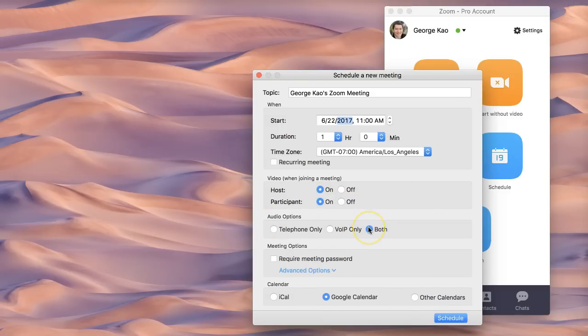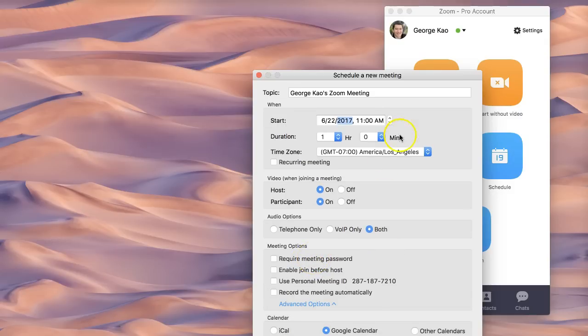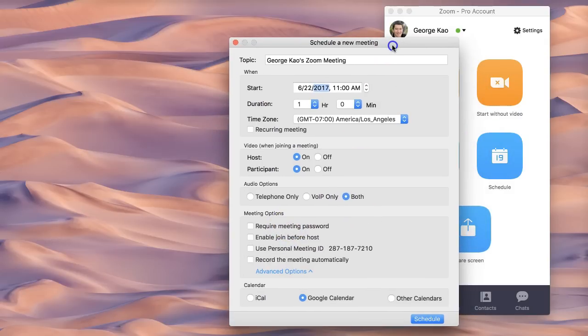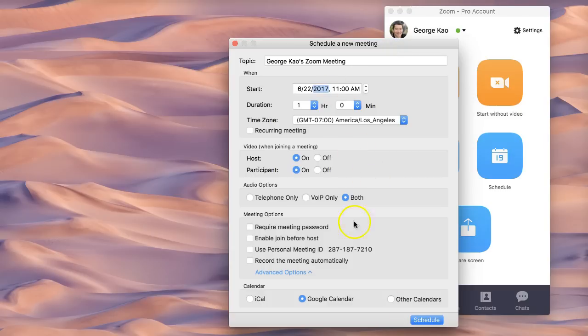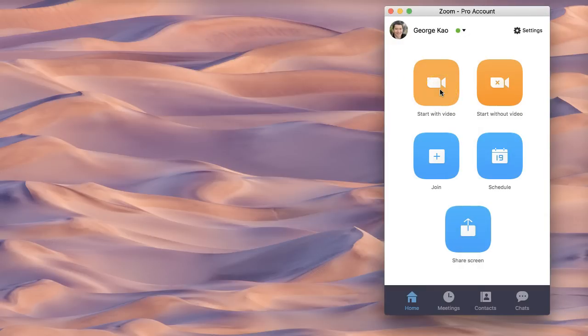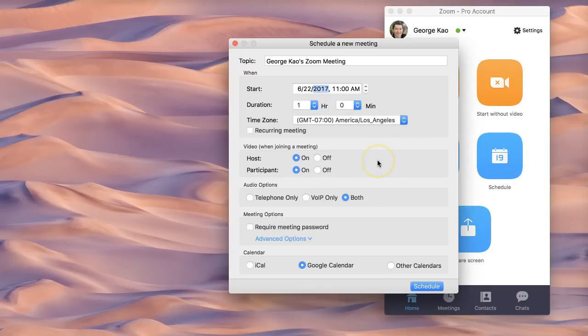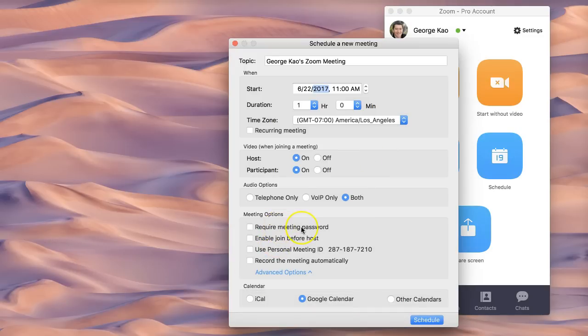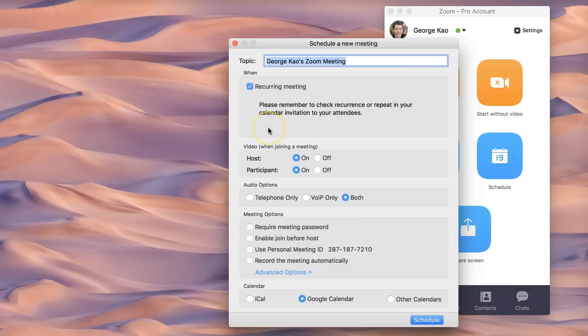Audio options allow people to join both by phone or by computer. That means both is there. And then don't require meeting password. I don't recommend that, because if you have a new meeting that you create with a unique meeting ID by clicking on schedule, nobody has that meeting ID anywhere on the internet except for you and whoever you share it with. So I don't see the reason for having a meeting password unless a particular meeting room that you schedule as a recurring thing has gotten out there and you don't want random people showing up. That's the only reason I think of for a meeting password.